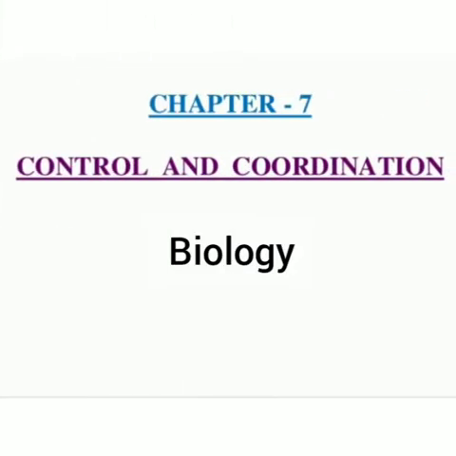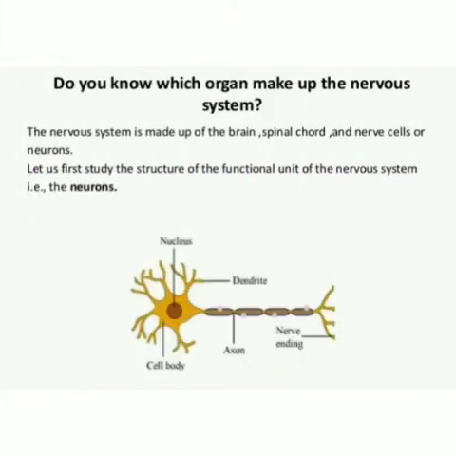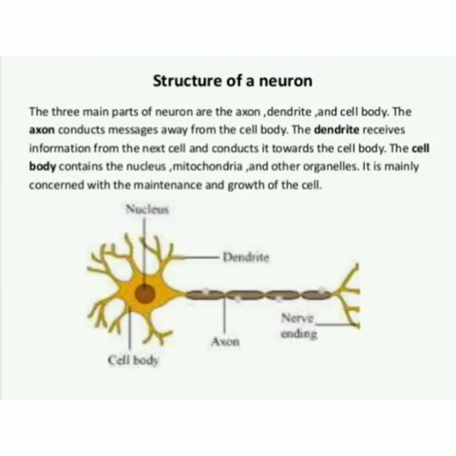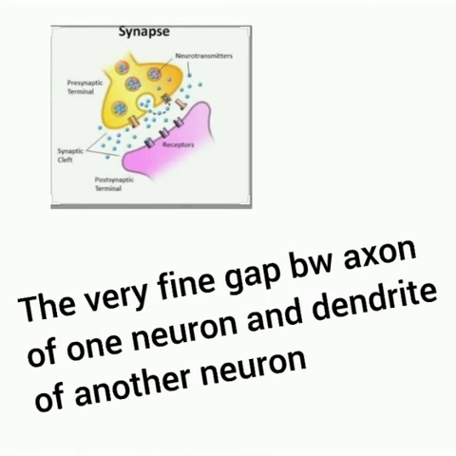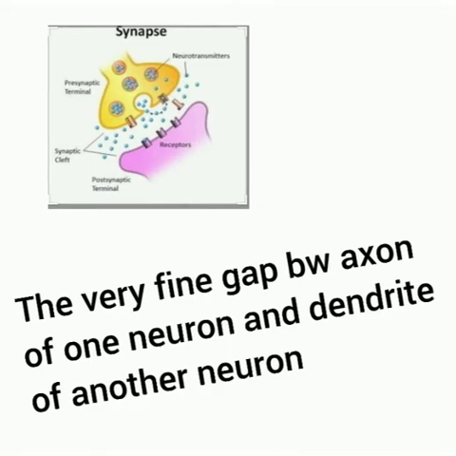I am here to discuss chapter 7, control and coordination. Neuron: the nervous system is made up of the brain, spinal cord and nerve cells called neurons. This is the structure of a neuron, and its parts are dendrite, axon, and nerve ending. Synapse: the very fine gap between the axon of one neuron and the dendrite of another neuron.